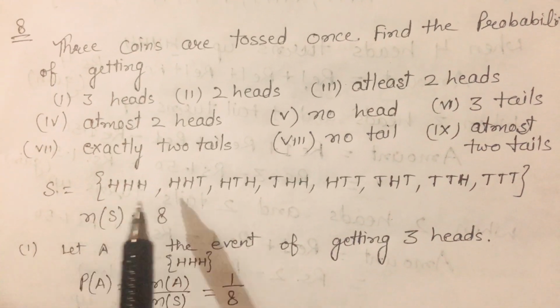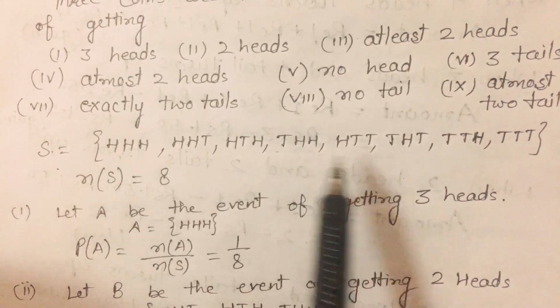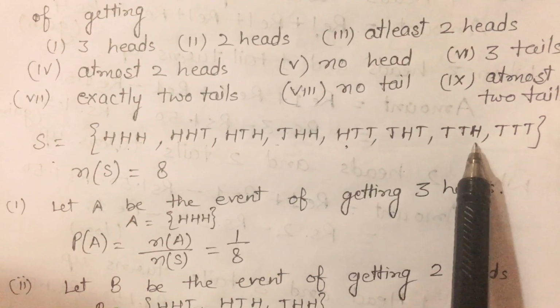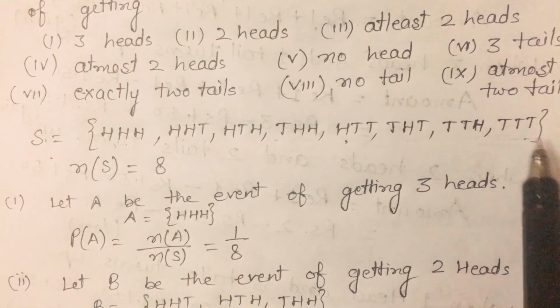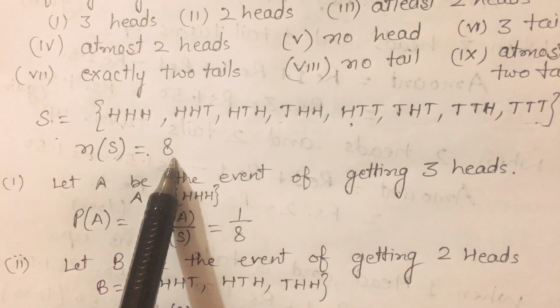So if 3 coins are tossed, then we know that the sample space has 3 heads, 2 heads and 1 tail in 3 cases, 1 head and 2 tails in 3 cases, and 3 tails. So total number of cases are 8. So number of elements in sample space is 8.